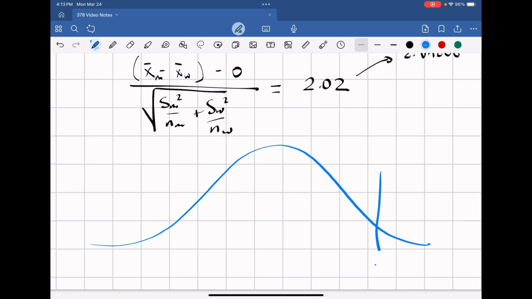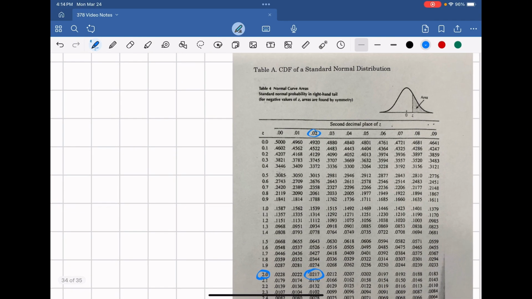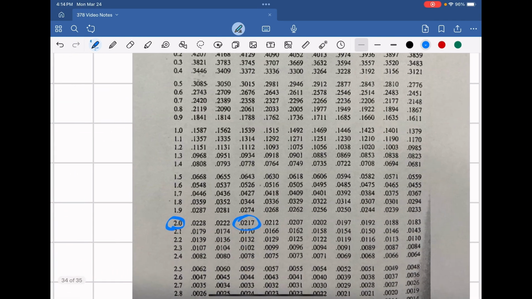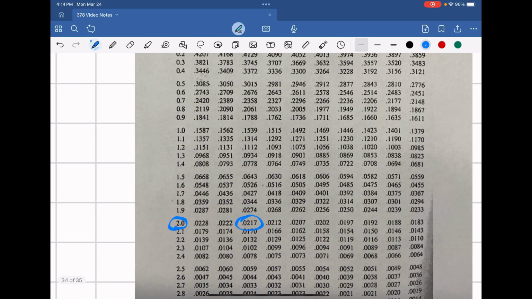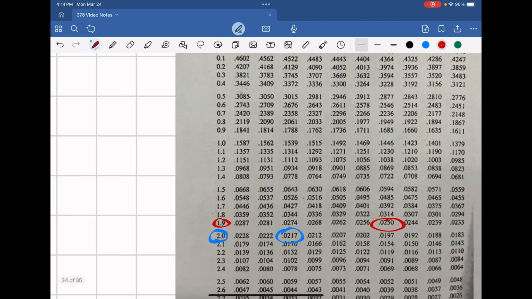So we want to find a critical value in our table such that 95% of our data is here, meaning that 0.025 is here and 0.025 is here. And so I'm looking at the table now for 0.025 to identify what the critical value is. So here's our table. We look up 0.025, and that is located right here. So that critical value is 1.96.